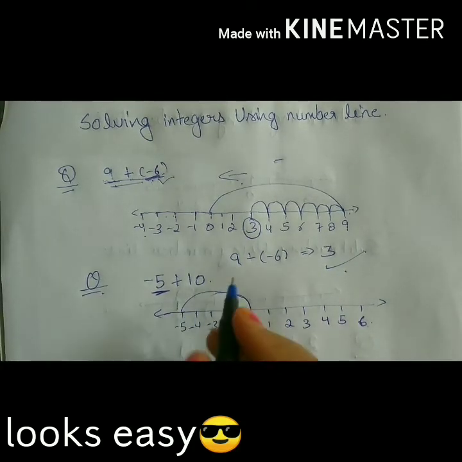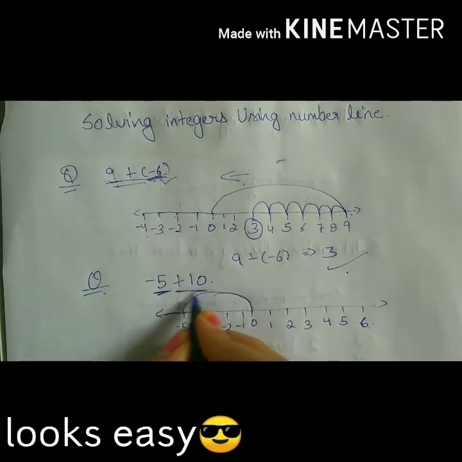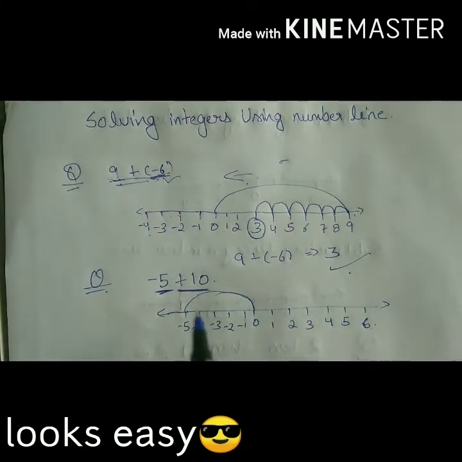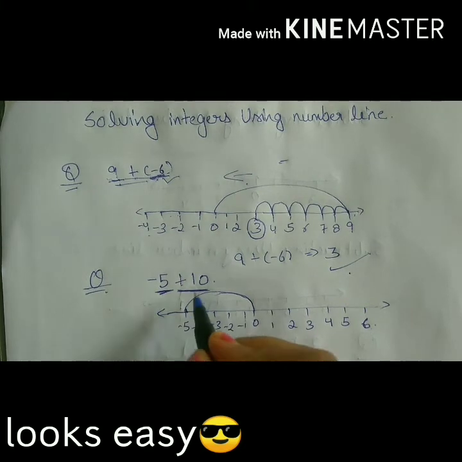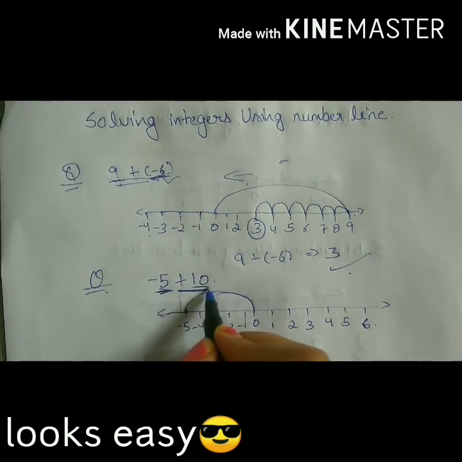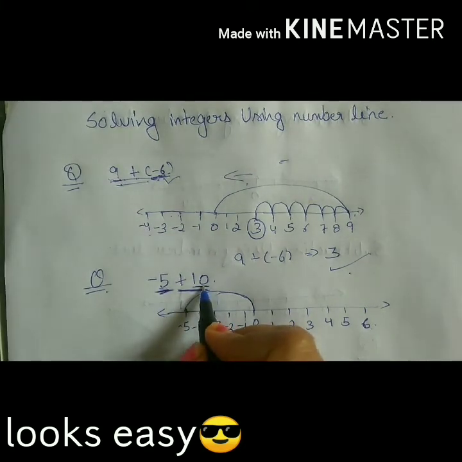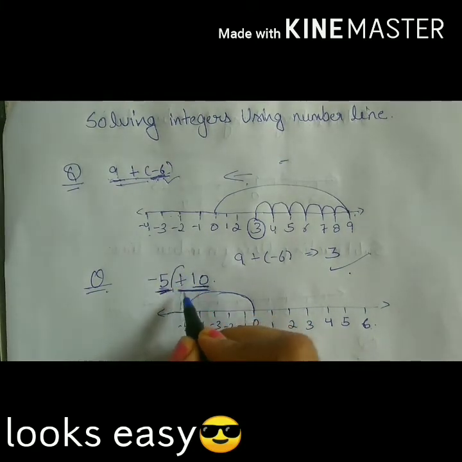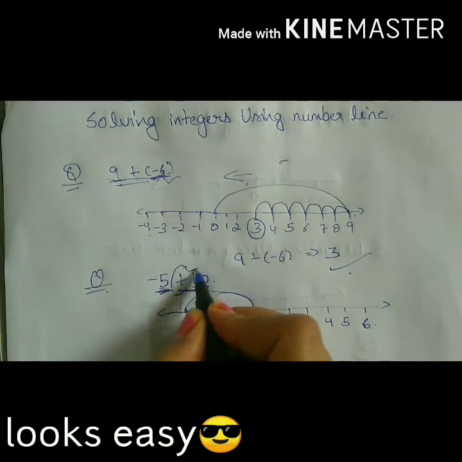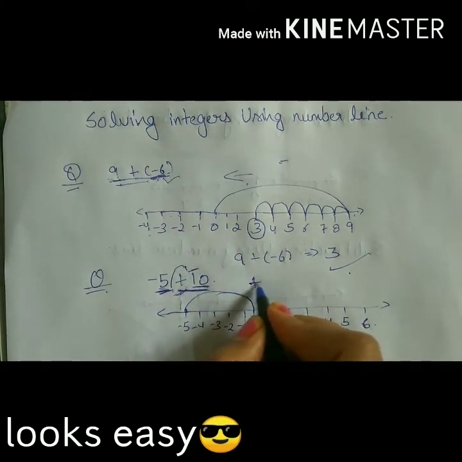From here, what we have to do? We have to add 10. That is, how many steps we have to move from -5? 10 steps. But which side, right or left? We have to move it to the right side. Why? Because it is our positive number, we have to add this.